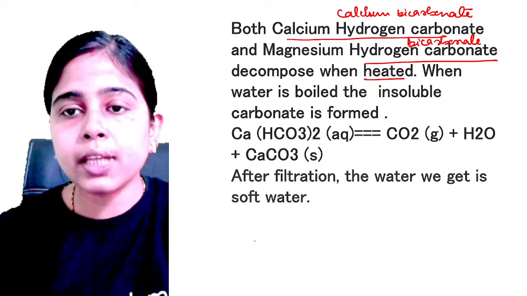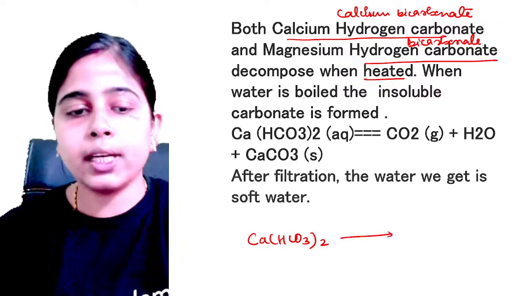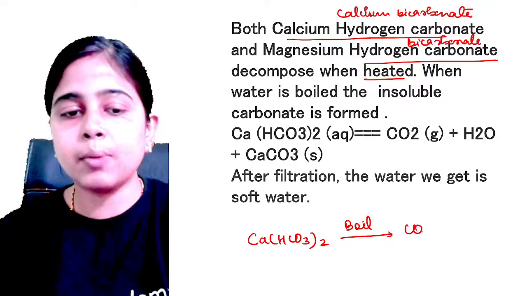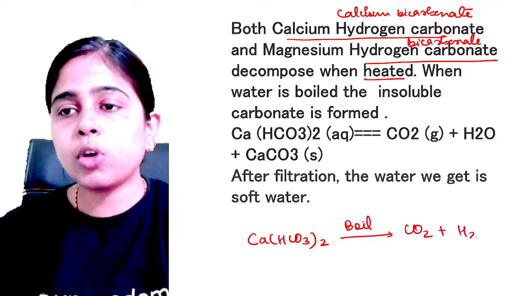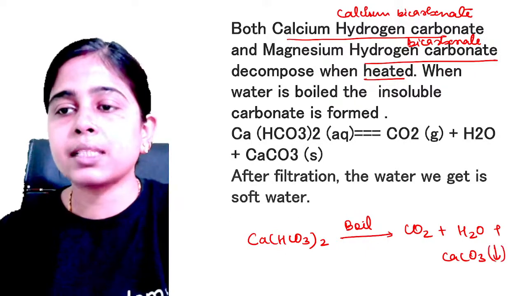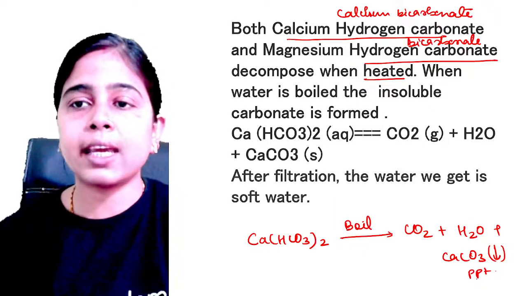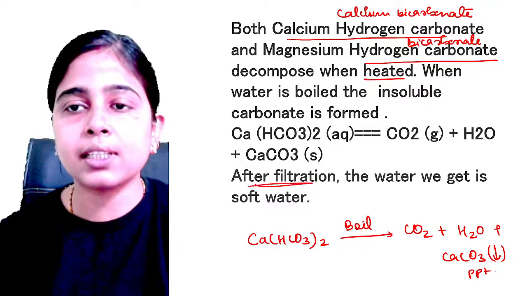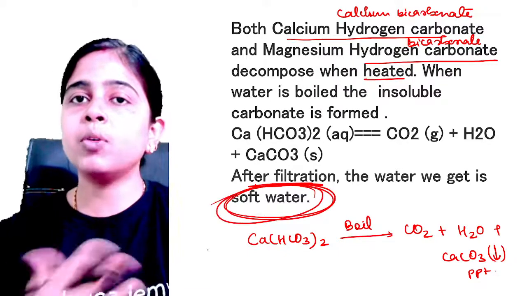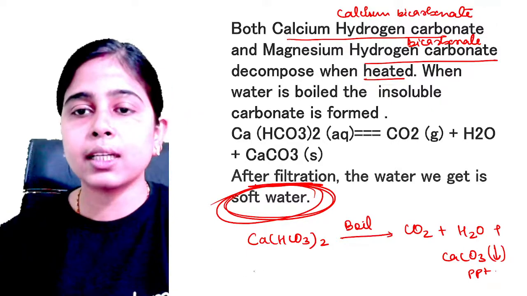So if you take calcium bicarbonate and boil it, what happens? Carbon dioxide is formed, water is formed, and calcium carbonate is formed as a precipitate, which is taken out from the water after filtration, and the water becomes soft. Clear? Because we have removed the calcium salt from it. A similar thing will happen in the case of magnesium also.